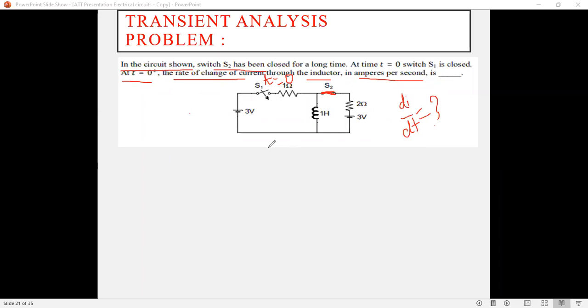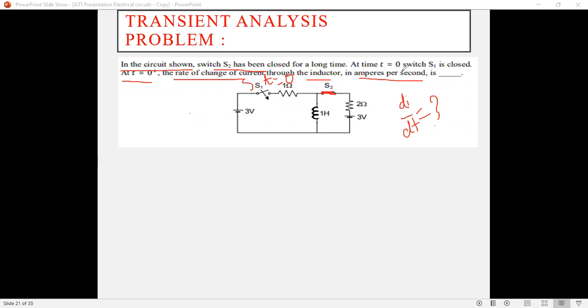Okay, look at the question, what is asked. Now see, there are two switches given. In that, the switching action is done for only one switch. That means the switch position changing from open to close is nothing but S1. The switch S2 is as it is for a long time, nothing has changed in it. That means it is like a short circuited terminal, or it may be continuously closed. So for your confusion, it is given as switch S2.